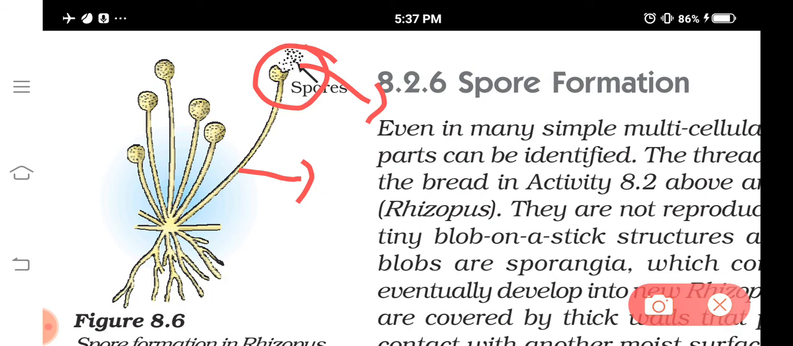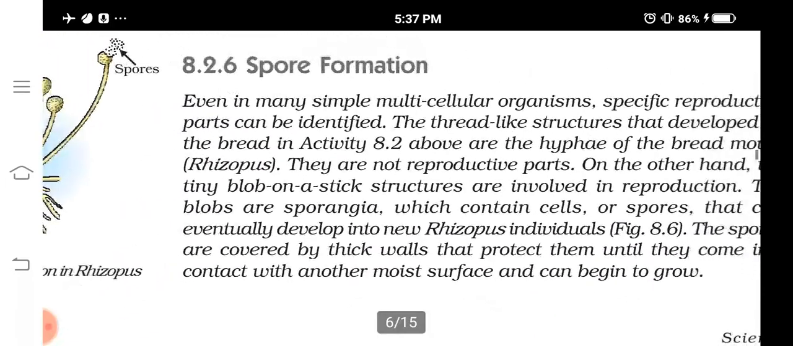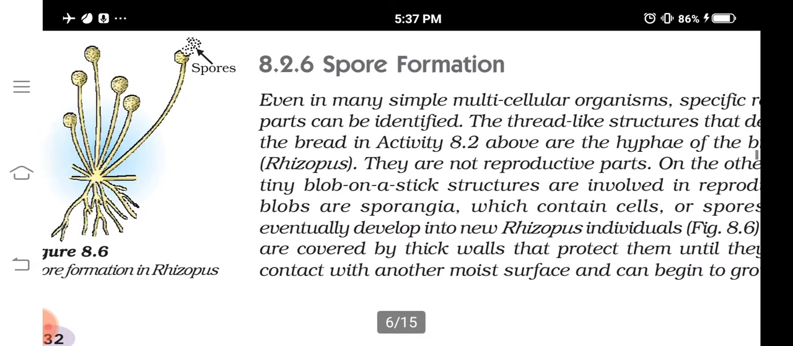So this is the process of spore formation, which takes place in fungi like Rhizopus. Have you heard about Rhizopus, which is also known as bread mold? If you keep bread outside, you can see a black type of growth on it. This is due to this type of fungus. Fungi like Rhizopus reproduce by the formation of spores at the tip of the sporangiophores inside the sporangium.